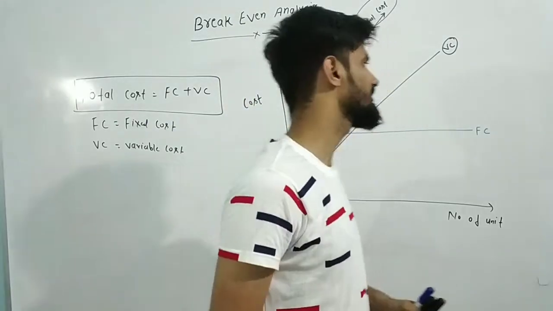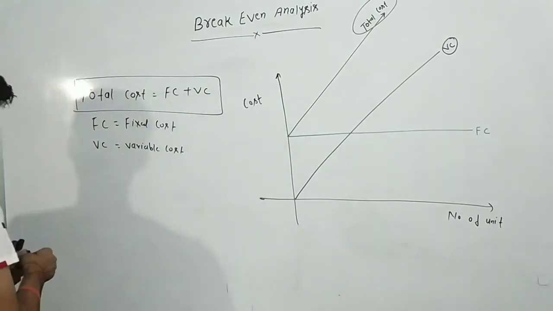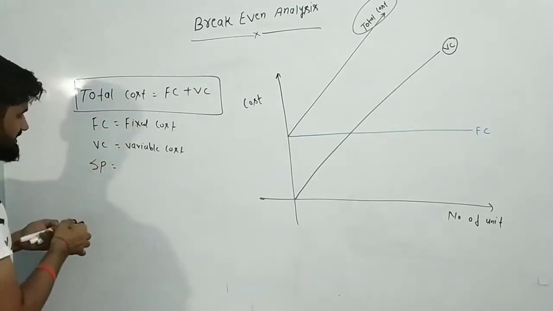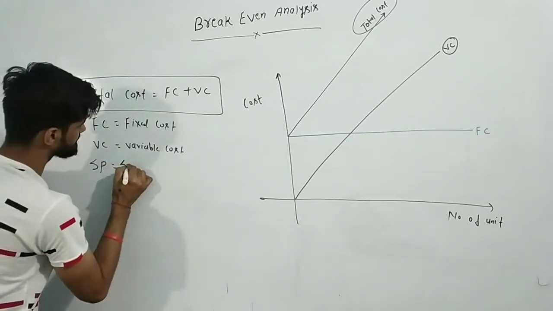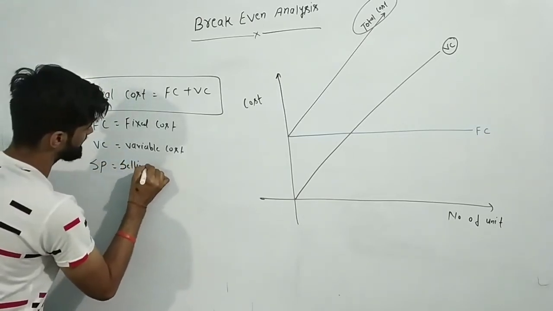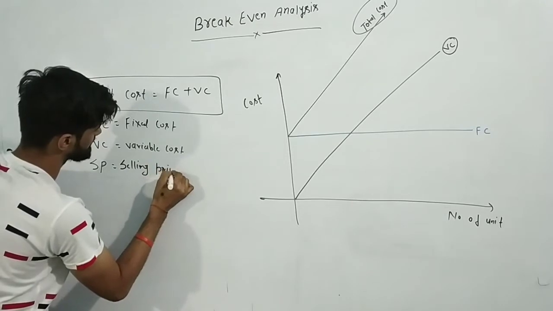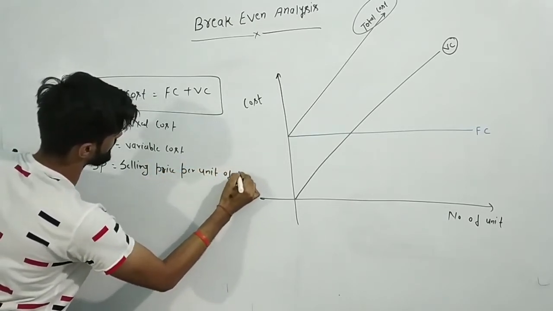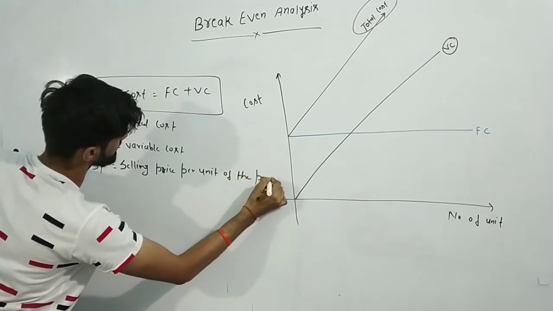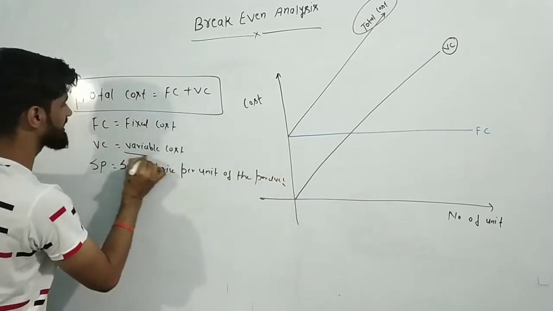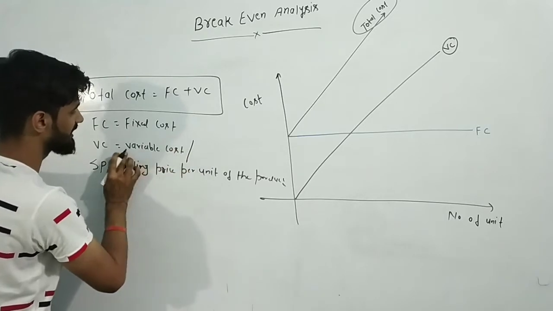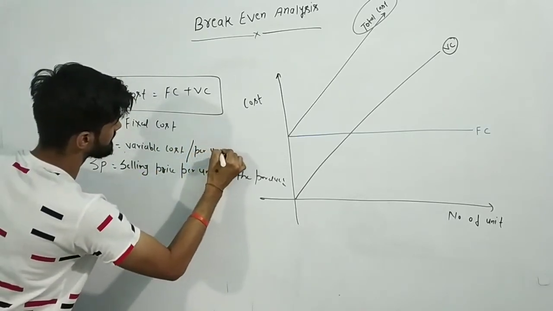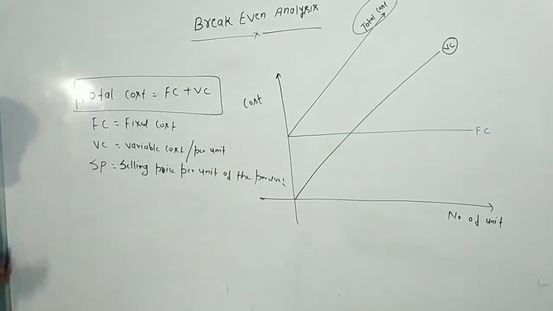If we talk about the selling price per unit, I am writing SP, which is equal to the selling price per unit of the product. My dear students, the variable cost is also on a per unit basis. Per unit, okay. Now understand one thing.